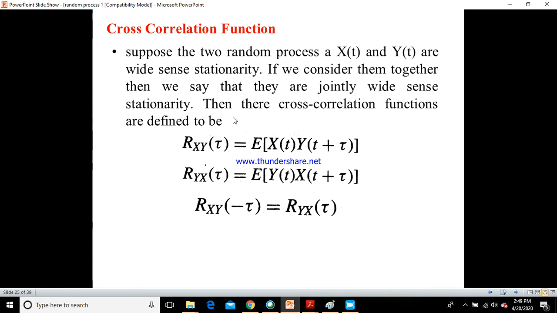Then their cross correlation functions are defined to be Rxy of tau or Ryx of tau. Rxy of tau would be equal to E of x of t and y of t plus tau, and Ryx of tau would be equal to E of y of t and x of t plus tau. Another thing I want to say is Rxy of tau is never equal to Ryx of tau, but Rxy of minus tau would be equal to Ryx of tau. Okay, this expression will give you the cross correlation function.